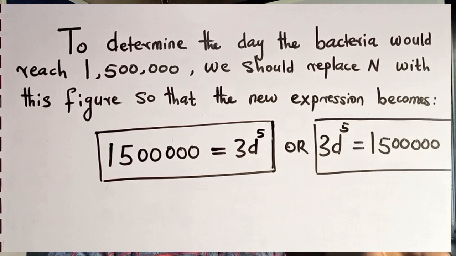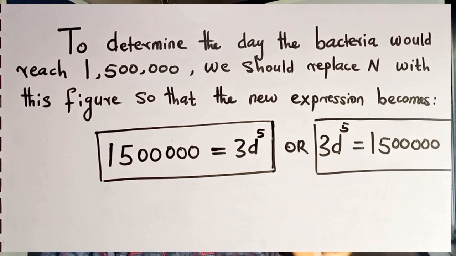1,500,000 is equal to 3d raised to the power 5. Please watch the screen as it is written. 3d raised to the power 5 is equal to 1,500,000. It is noteworthy that if we write 1,500,000 is equal to 3d raised to the power 5, it is the same thing if we write it as 3d raised to the power 5 is equal to 1,500,000.